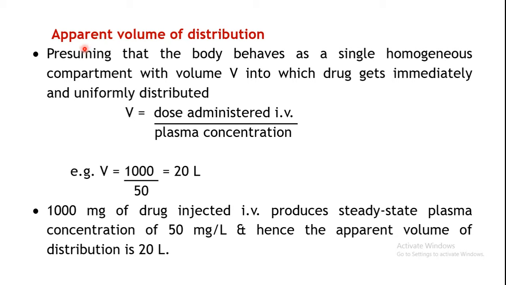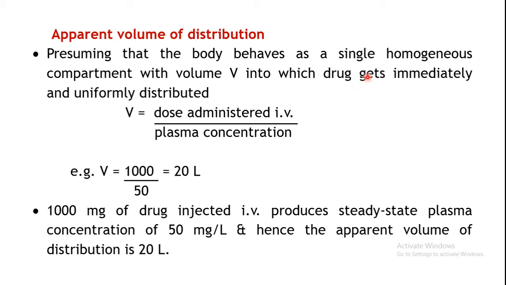Presuming that your body behaves as one homogeneous compartment, usually it is not. Usually the body is made up of different compartments, as we have seen earlier. Now imagine as if your body is one homogeneous compartment having a volume V, indicated by capital V, into which your drug is getting distributed.